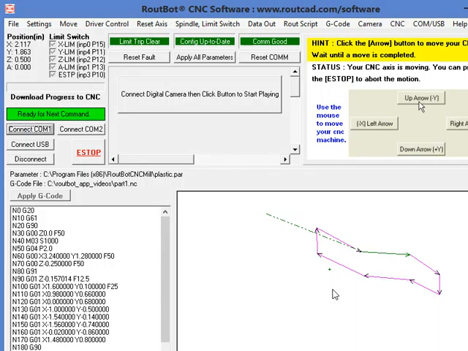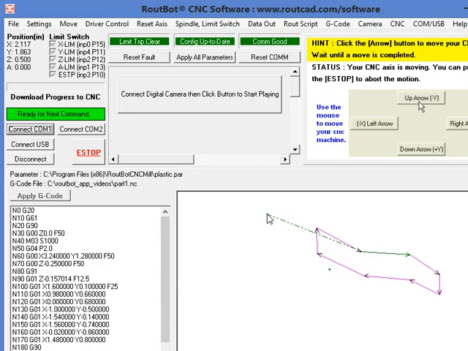In this RoutBot CNC application video, we will see how to move our CNC to the home location. We have a simple port, and we can see that right now our CNC is at a certain position: 2.1 in X, 186 in Y, and 0.5 in Z. What we wish to do is to move our CNC head to the home location, which is over here.